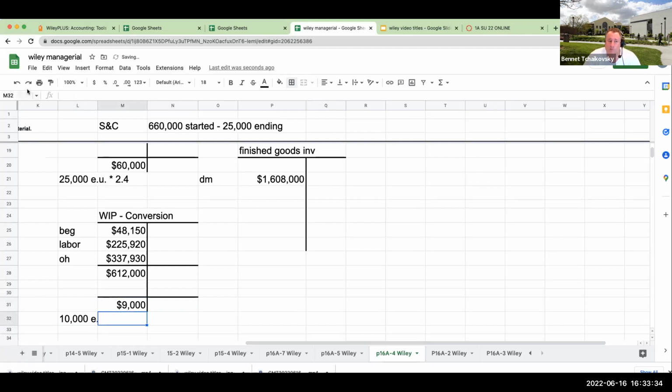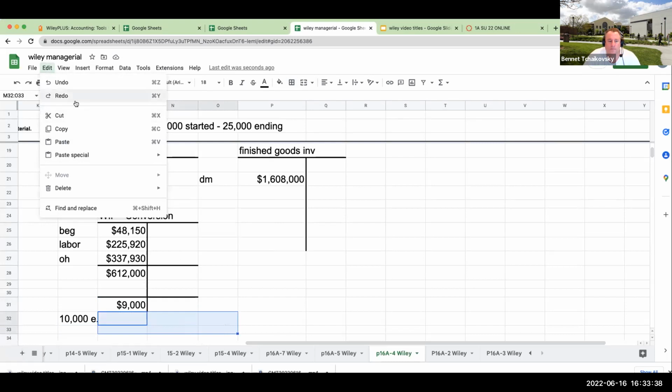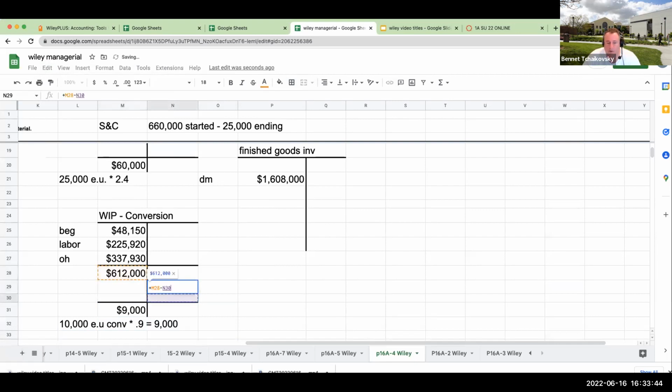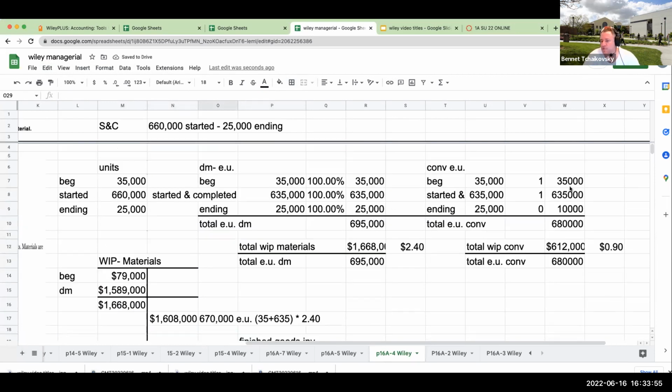So what does that mean? What exactly went out? So how much went out? It basically means that over here, we sent out a total of 603,000. So over here for the conversion is right over here. So what does that 603,000 represent?